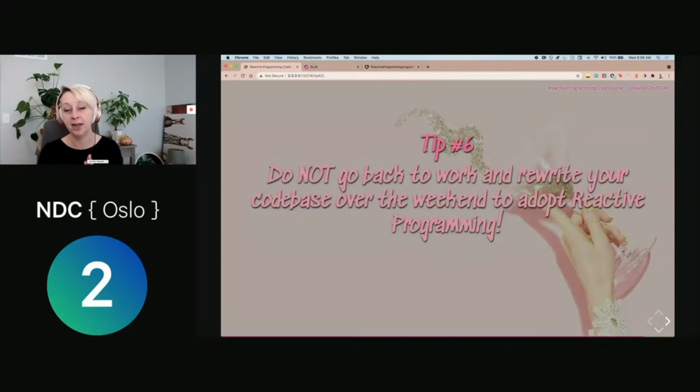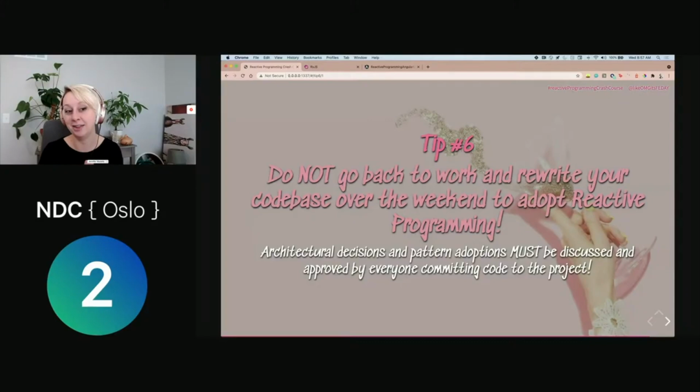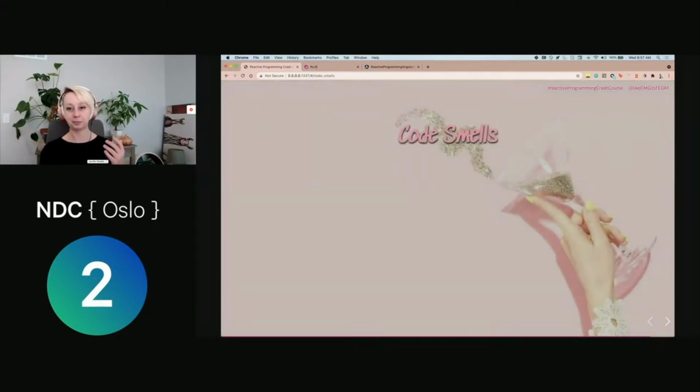And finally, tip number 6 is you are not allowed to go back to work and rewrite your entire code base over the weekend to adopt reactive programming. This is cool. It's something awesome. It's a really great way to program with a lot of benefits. But any architectural decisions or pattern adoptions must be discussed and approved by everyone committing code to the project. So please do not be that rogue cowboy who refactors the code base in a way that people aren't able to understand because they haven't experienced or become aware of reactive programming yet.